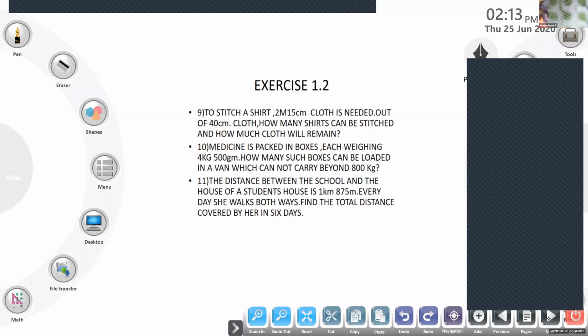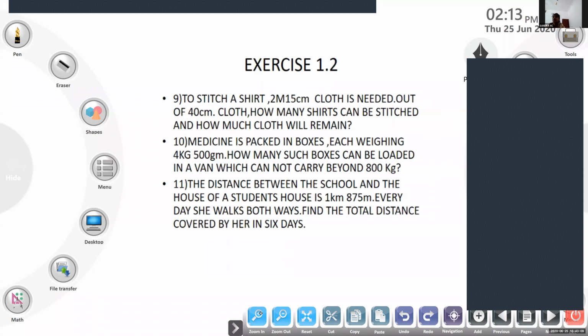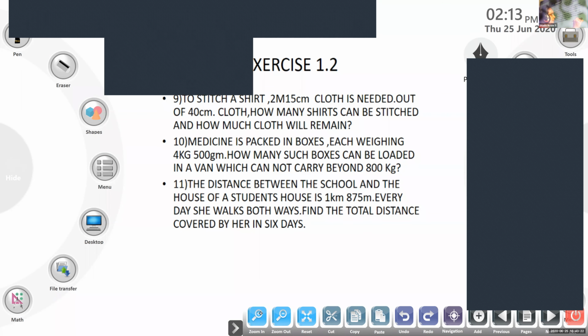Okay, ninth problem. You can see: to stitch a shirt, 2 meter, 15 centimeter. You should check whether they are in the same unit or not. 2 meters, how many centimeters will it become? You have to convert, because one is in meter and the other one is in centimeter. You have to see whether they are the same unit or not. How many meters of cloth was there? 2 meter and 15 centimeter.